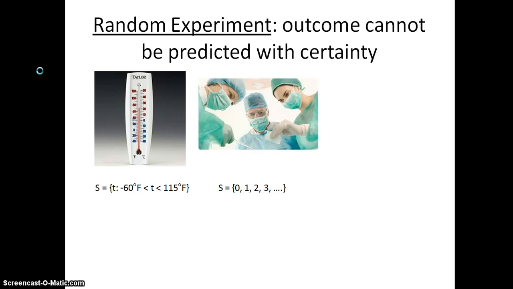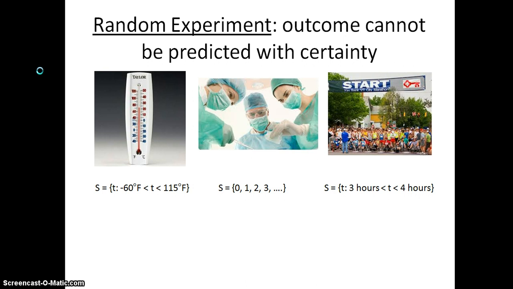With the number of surgeries, something that we count like this, it can take on any non-negative integer value. So our sample space S will be the set of the non-negative integers, 0, 1, 2, 3, 4, and so on. And then finally, it should take me between 3 and 4 hours to run the Vermont City Marathon this weekend, hopefully a little closer to 3 hours. So the sample space for that random experiment could be the set of all T for time, such that T is between 3 hours and 4 hours.